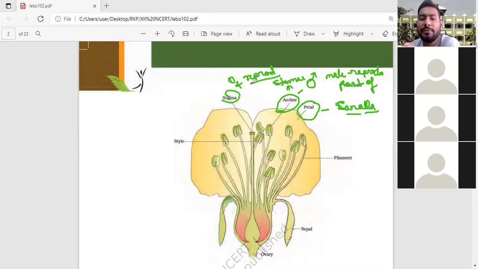The fourth part of the flower is the carpel, which has three different regions. The outermost is the apical stigma, then a stalk-like structure known as the style, and the swollen basal part of the carpel, which is the ovary. This is the overall structure of the flower.